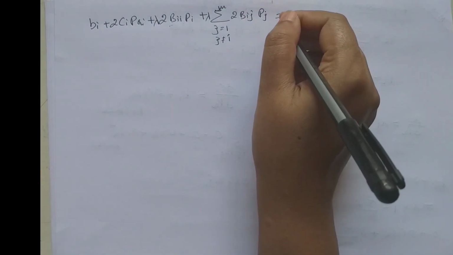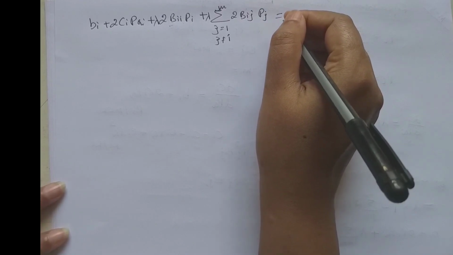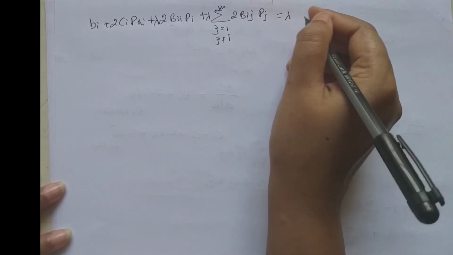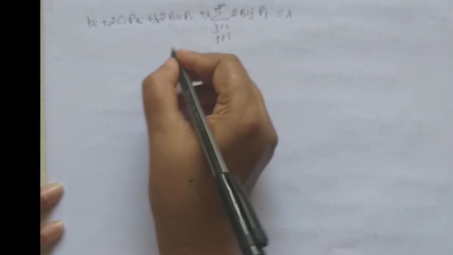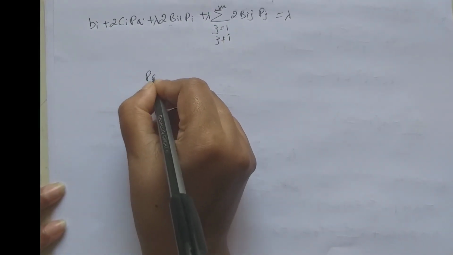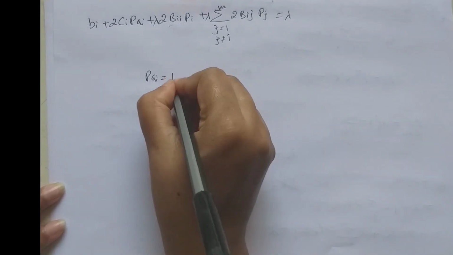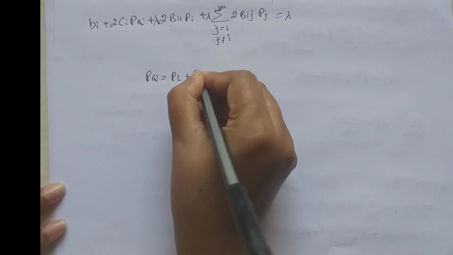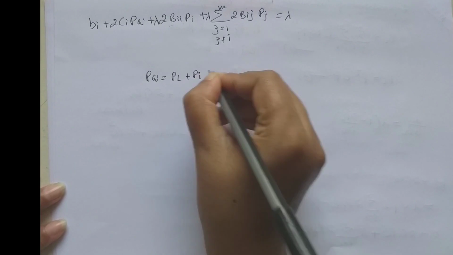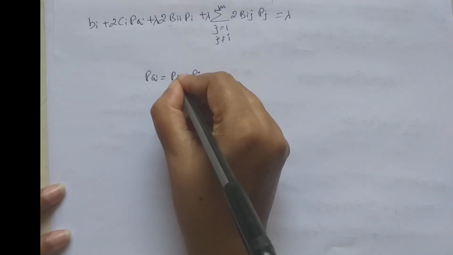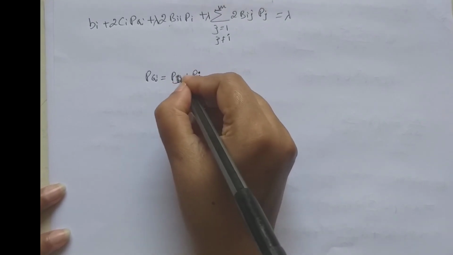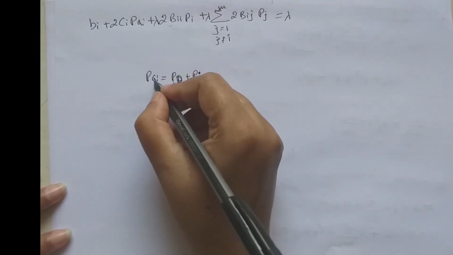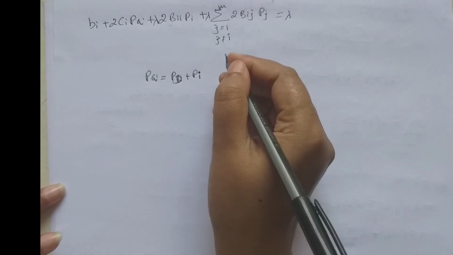Before rearranging, what we can do is this: the generation Pgi is equal to PD plus PL. Let PL be the transmission loss and PD be the demand. So generation is equal to loss plus demand.